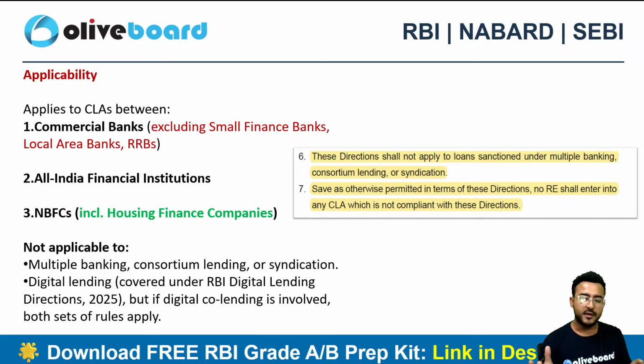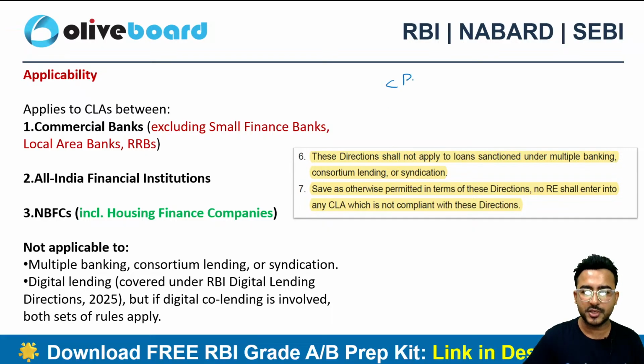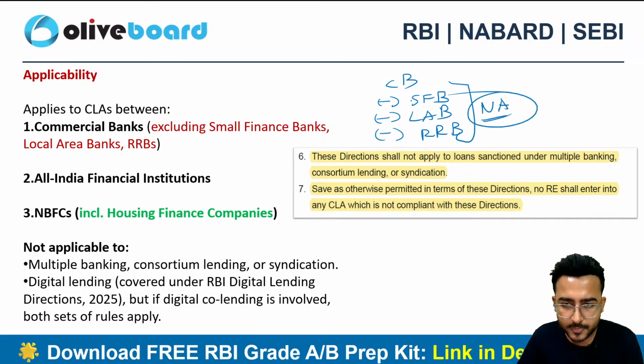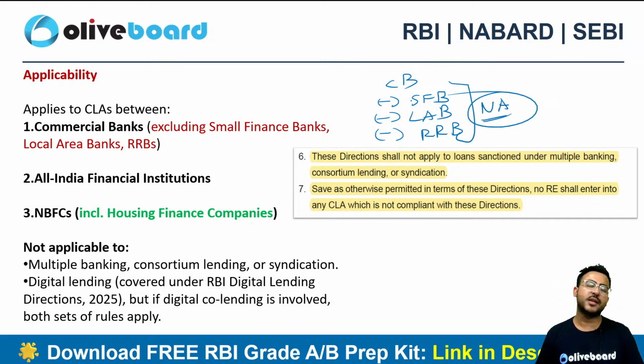Applicability. I don't always say that applicability is important, but here there is a twist in the story. It is applicable to commercial banks minus small finance banks. Small finance banks are not applicable. Minus LABs, local area banks, minus regional rural banks. These organizations are not required to follow the co-lending arrangement.